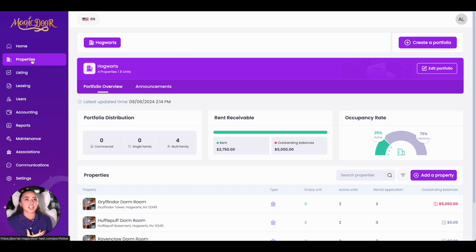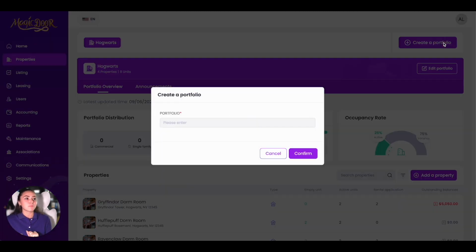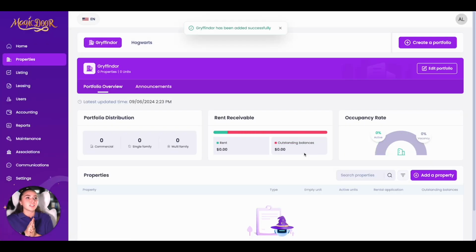So clicking on a property button right here, this takes you to your portfolio overview. So we break down things in the system starting with your portfolio, and then it is going to go to your properties and then the units within the properties. And all of that can be found here in the property section. If you are needing to create a new portfolio, you'll simply go to this button up in the upper right hand corner and press create portfolio. So let's say we're going to have Gryffindor here, and then just press confirm. This gives you your new portfolio overview.